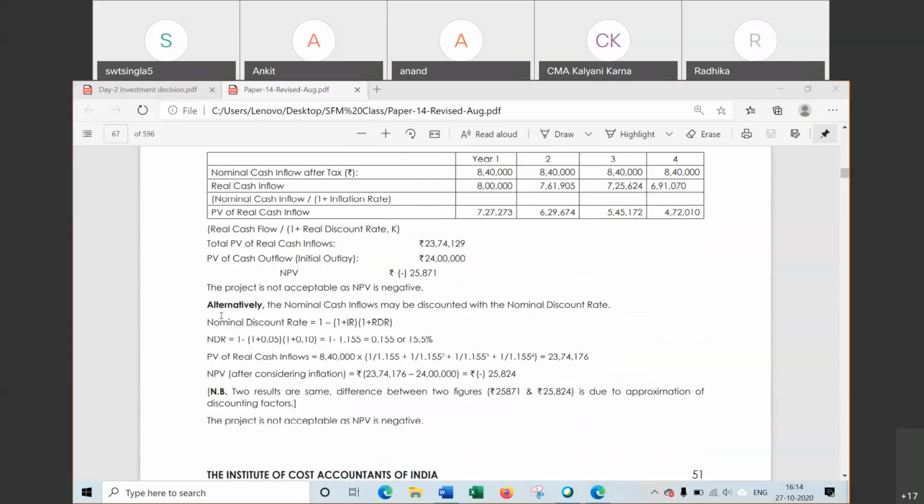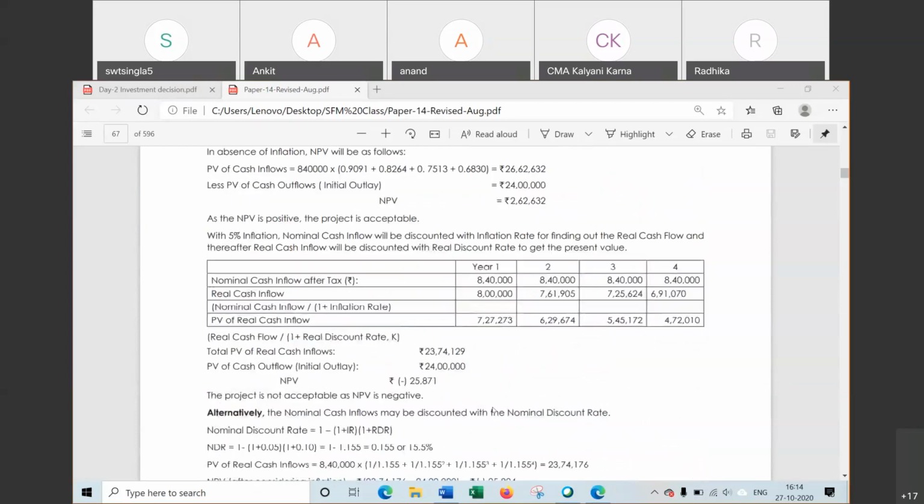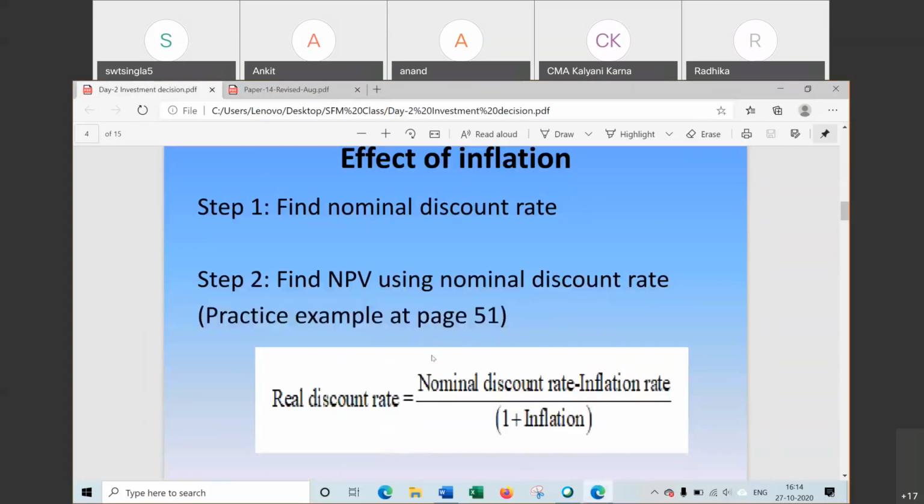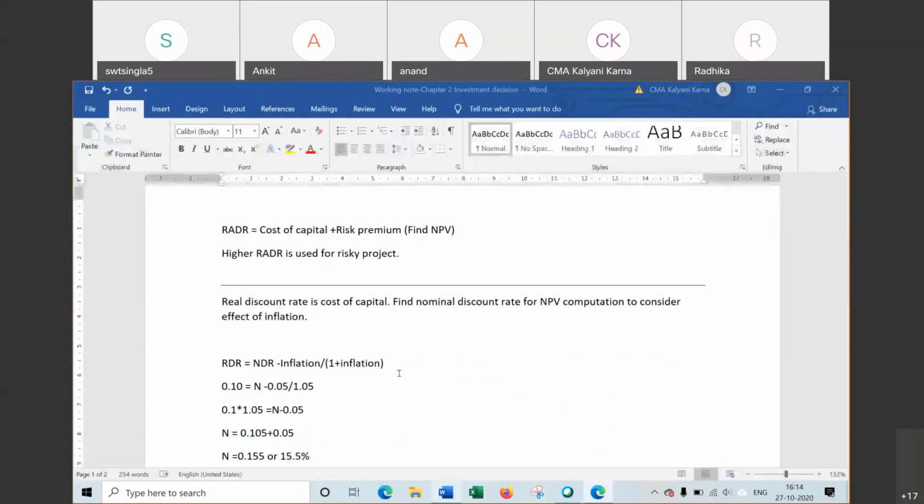First I will tell you the solution: how to find the nominal discount rate from the real discount rate. Real discount rate is given, inflation is given, but in the case of inflation, we have to find the nominal discount rate to find the net present value. So how to find the nominal discount rate? Real is equal to nominal minus inflation divided by 1 plus inflation. I have solved this one.